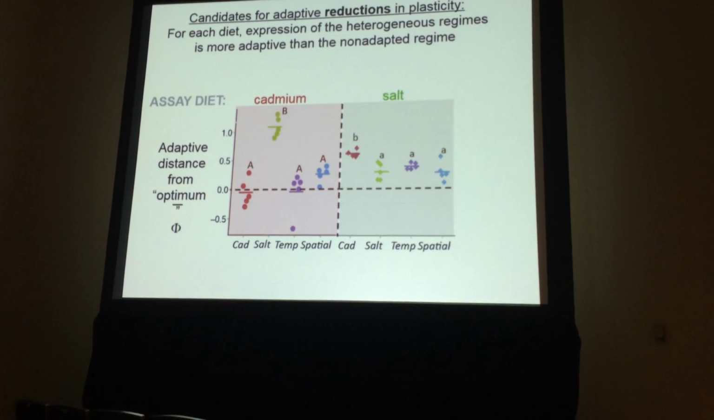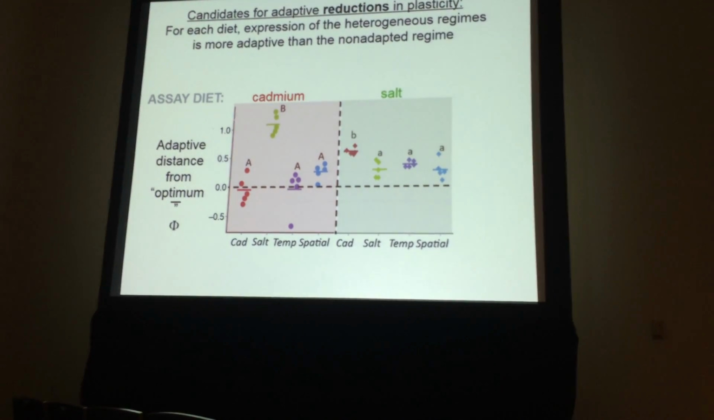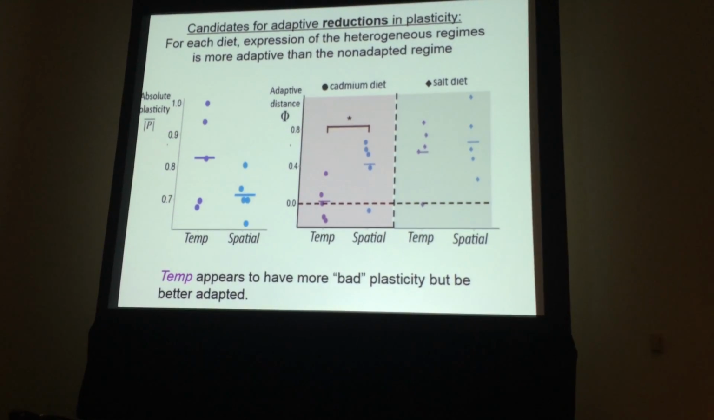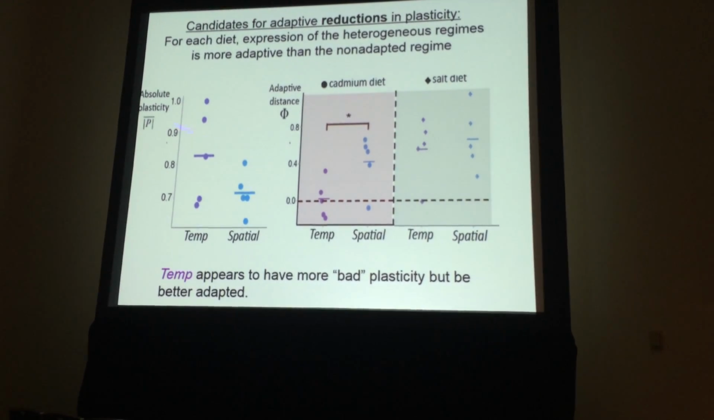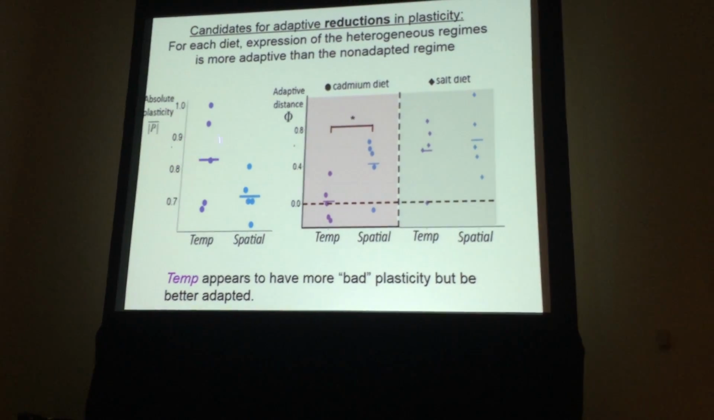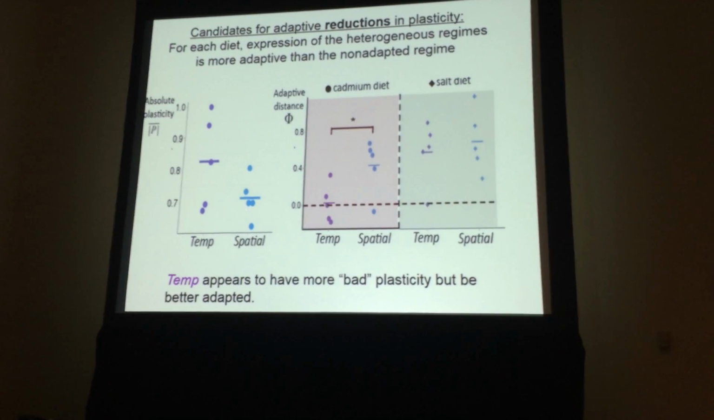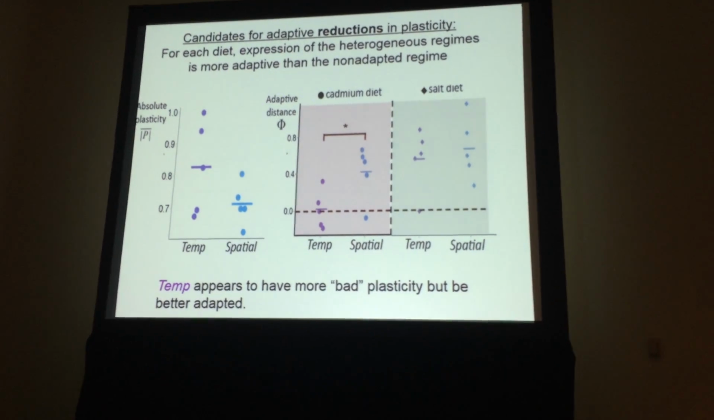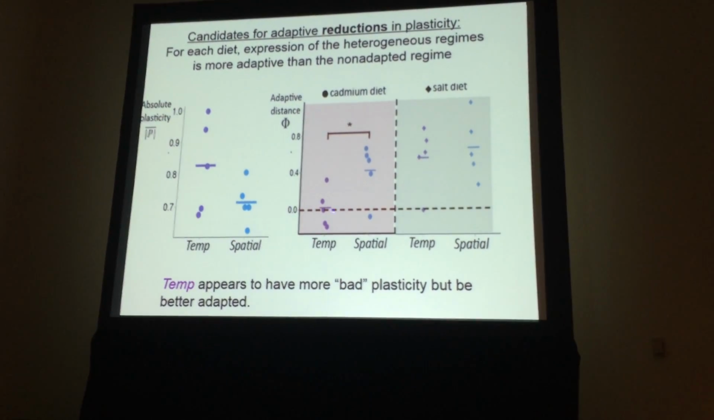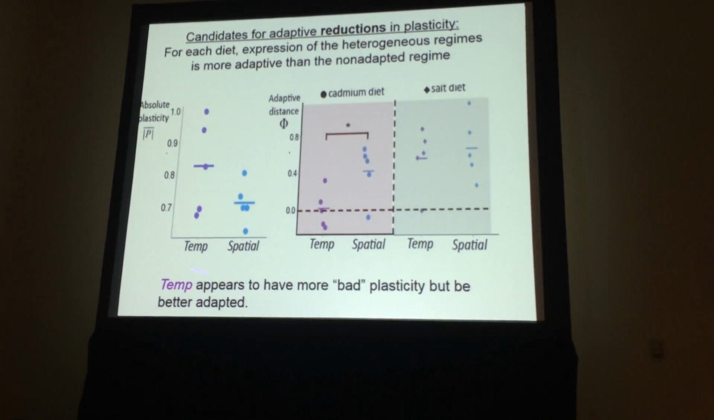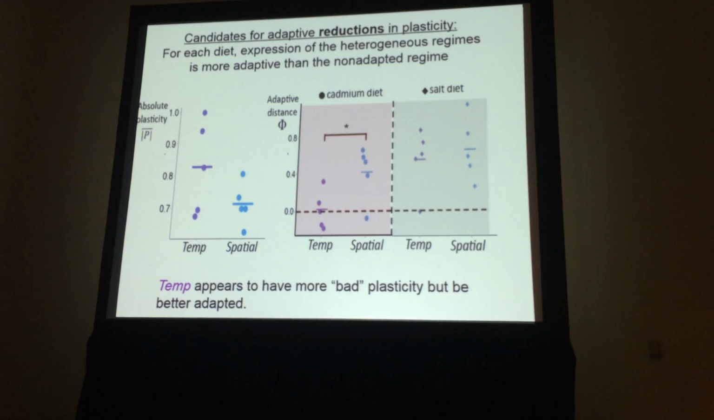We did another screen to look for a different set of genes where we expected a reduction in plasticity, and that set is shown here. So here's how much plasticity we expected, and we again find the same pattern where it looks like there's more plasticity in the temporal regime than in the spatial regime. And plasticity is bad here, so it's got more of it. But when we looked at this distance from the optimum, we find that the temporal regime does better, significantly so in the cadmium diet, than the spatial regime. So temporal appears to have more bad plasticity, but it also appears to be better adapted.